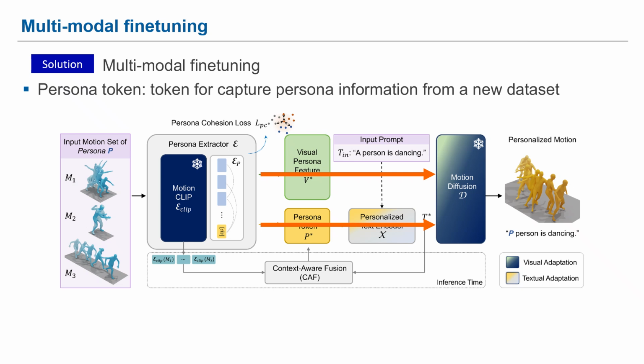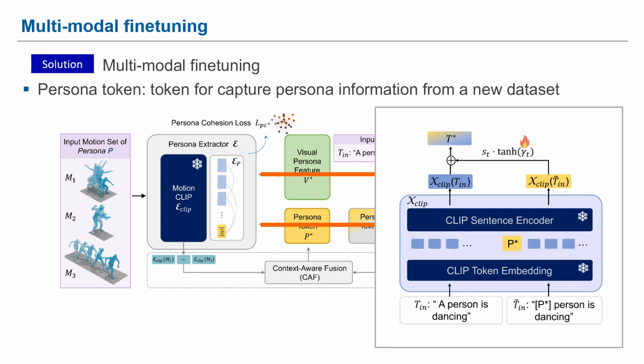Existing methods consider only the visual features of the input motion and rely on a fixed text feature, which limits their ability to incorporate new data into the textual component. This inflexibility can lead to a phenomenon known as forgetting, where the pre-trained model loses its initial capabilities. To address this, we introduce learnable persona tokens to capture persona features from new data. We construct auxiliary sentences in which the persona token precedes the subject. Subsequently, we propose an adaptation scheme that integrates both textual and visual modalities.